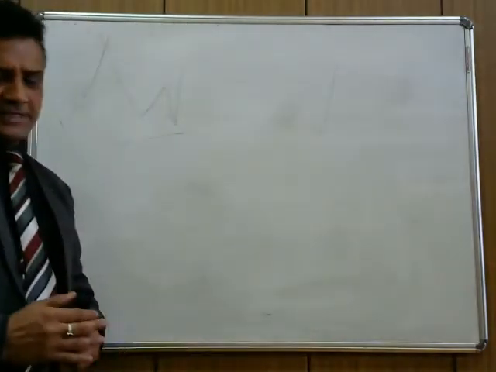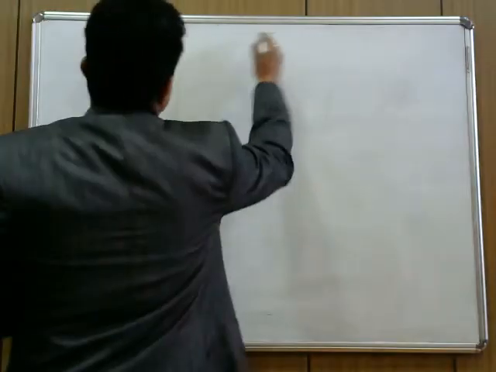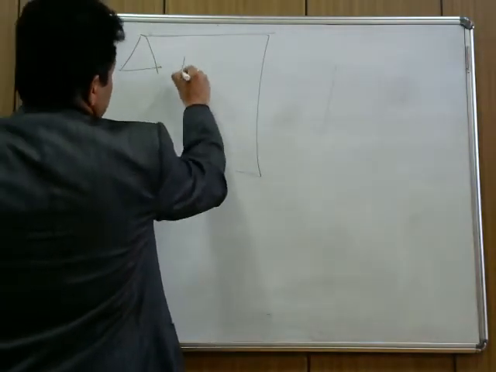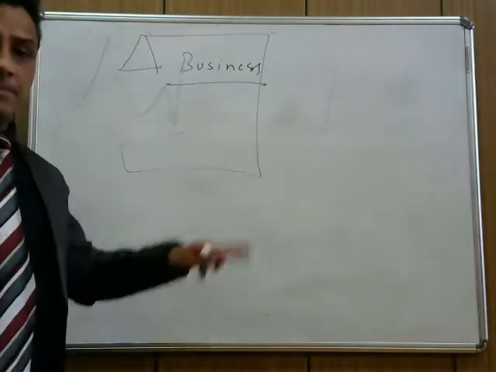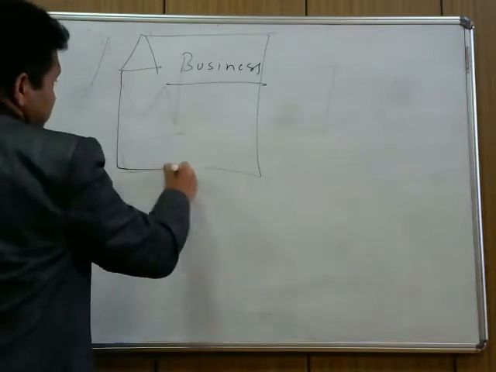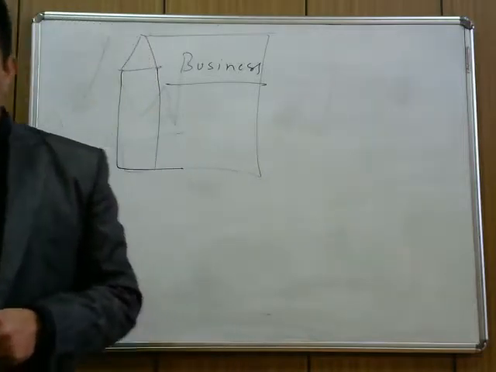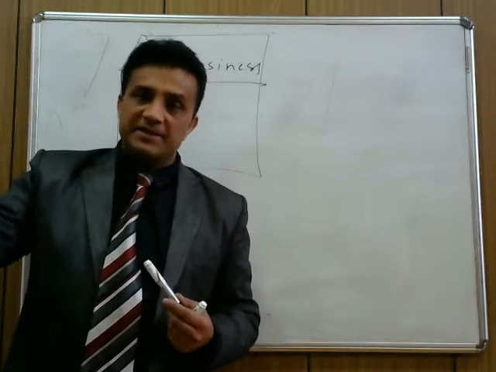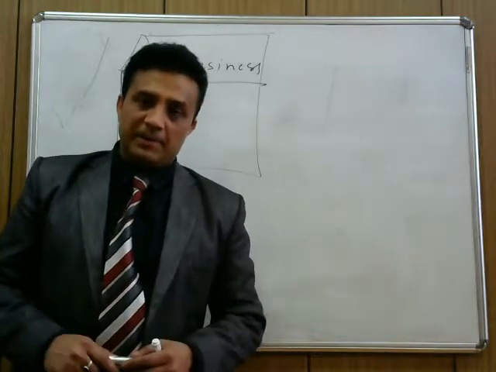First thing is, suppose like any person, suppose Shiva is a person, he is running a business. We are talking about a business. Now, in business, he requires a lot of things. उसे business करने के लिए बहुत सारी चीजें चाहिए. He needs to purchase land, labor, capital. You might have heard this in economics.